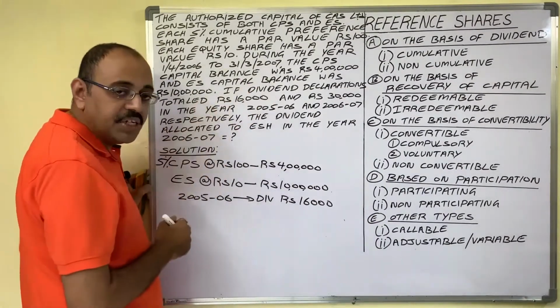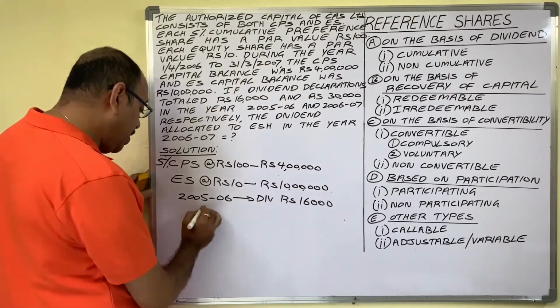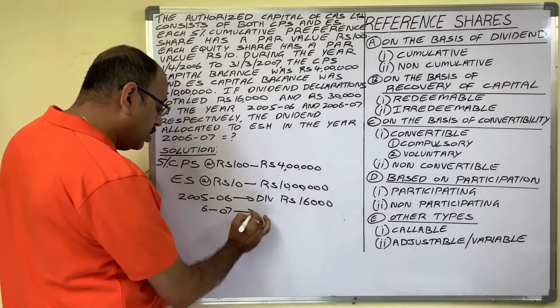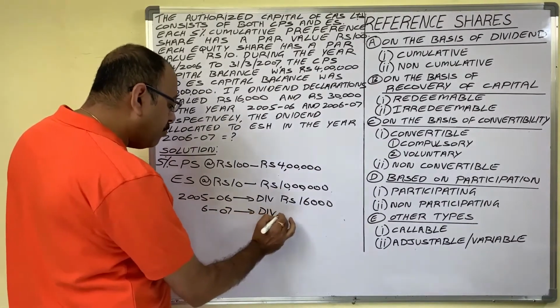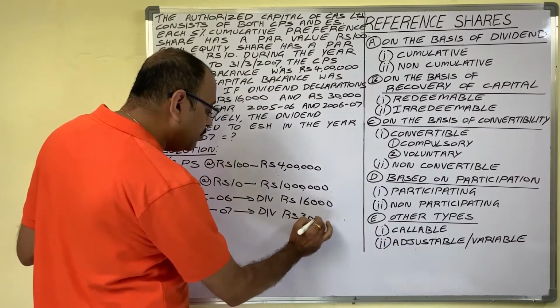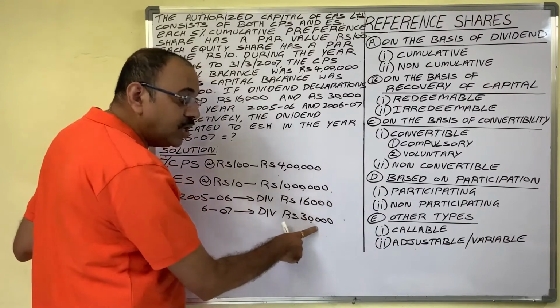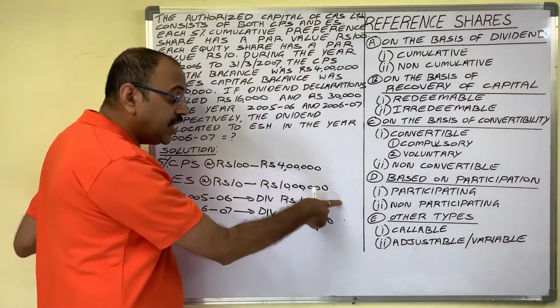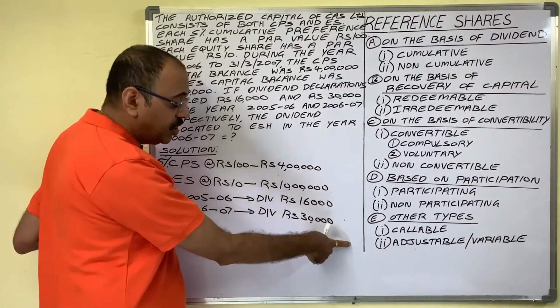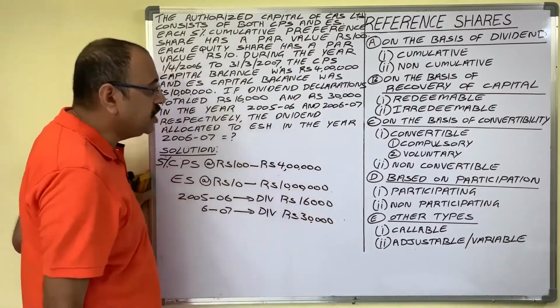There is no information. And in 2006-7, the dividend declared by the company is 30,000 rupees. In this 30,000 also, how much is taken by preference shareholders and how much is declared to equity shareholders? There is no proper information.